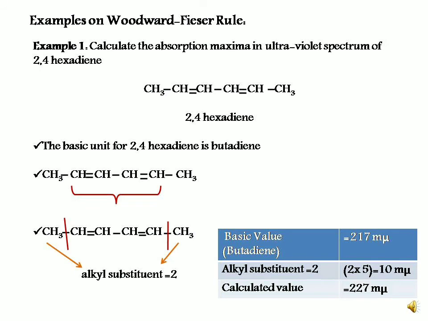Now let us solve some examples on Woodward Fieser rule. Let us consider the example of 2,4-hexadiene. Now this is the structure of 2,4-hexadiene. In case of hexadiene, the basic unit is 2,1,3-hexadiene and the value is 217 millimicron. Also this unit is attached with 2 alkyl substituents, and therefore the increment is 10 millimicron. Adding 217 plus 10 millimicron, the calculated value for lambda max is 227 millimicron for 2,4-hexadiene.